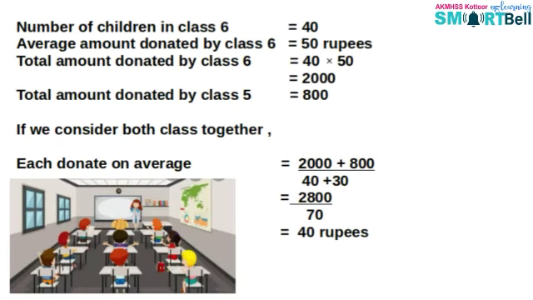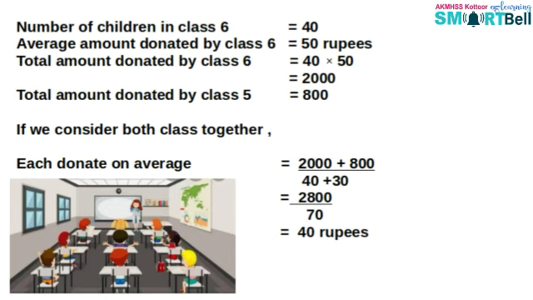Here, the number of children in class 6 is equal to 40. Average amount donated by class 6 is equal to 50 rupees. Total amount donated by class 6 is equal to 40 into 50, that's equal to 2000 rupees.